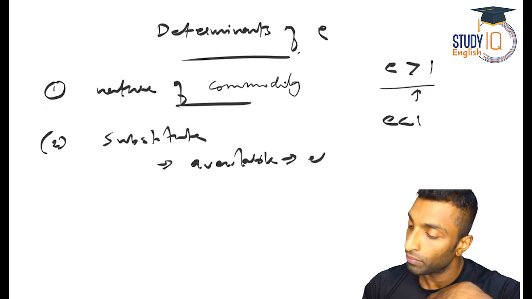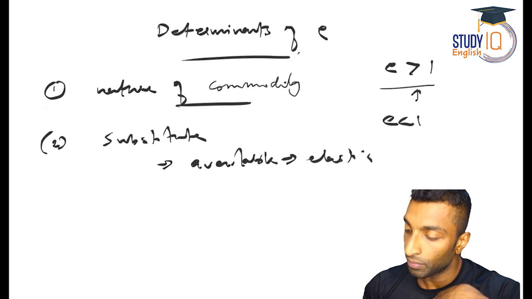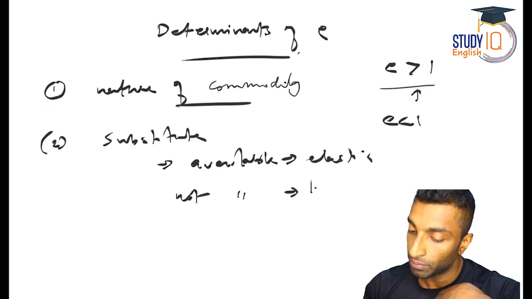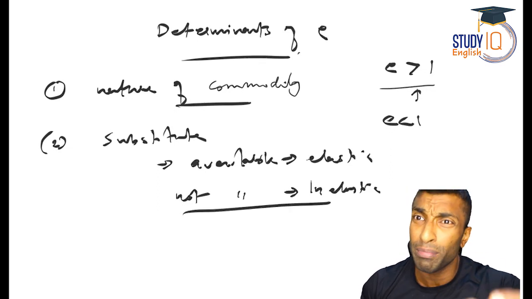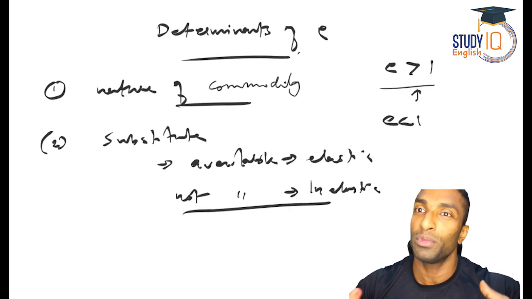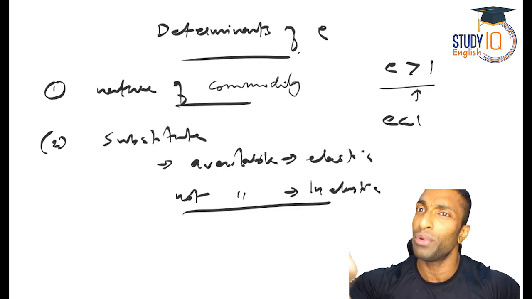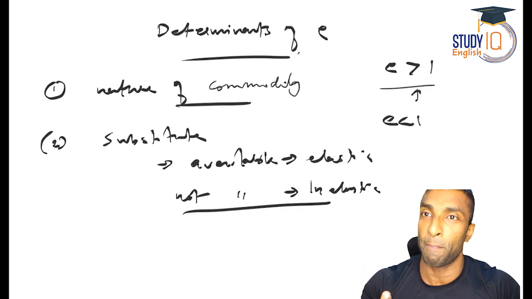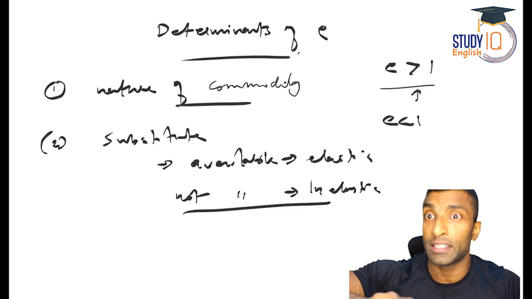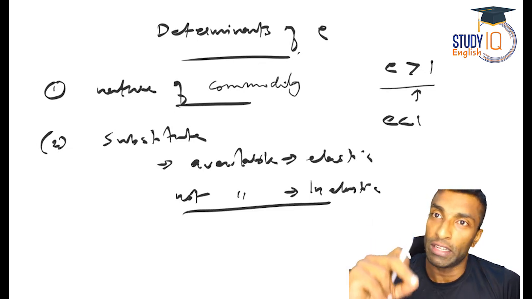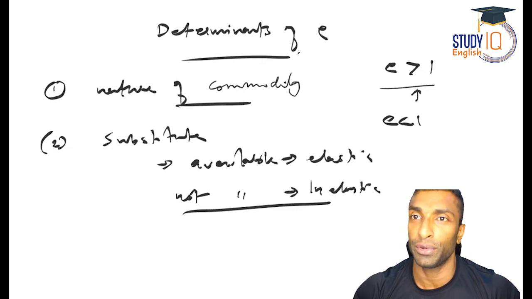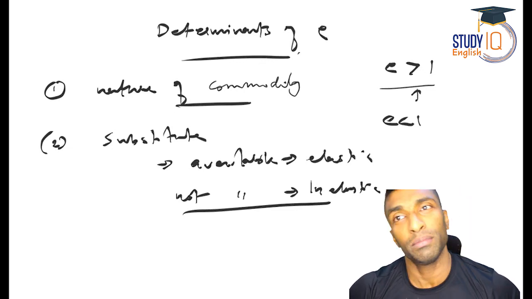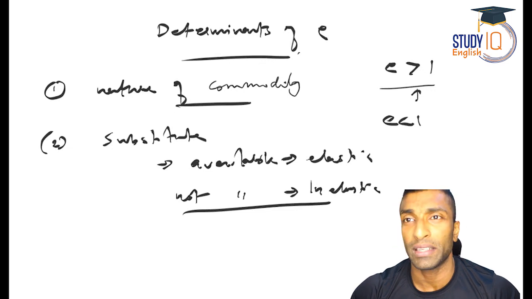Available will be elastic, not available will be inelastic, because if the substitute is not available to you, you have to buy that item. So there is no choice whether the price changes or not. You have to buy. The demand remains the same, right? If there is a substitute available for you, when the price changes, quantity demanded will definitely change, because there is a substitute. You have an option. So guys, for example, you can talk about toothpaste, right?